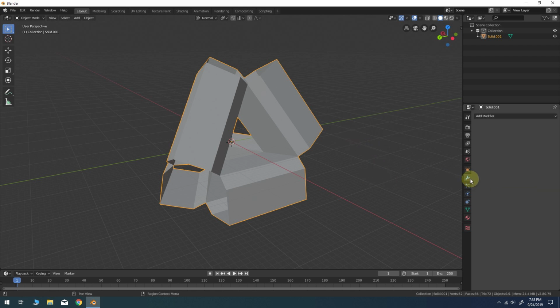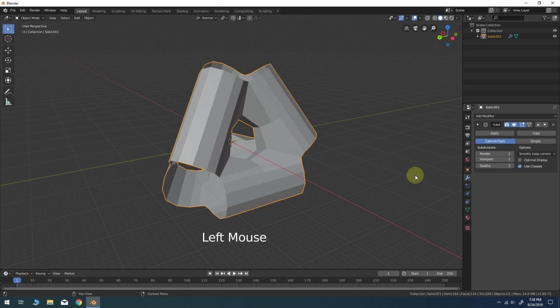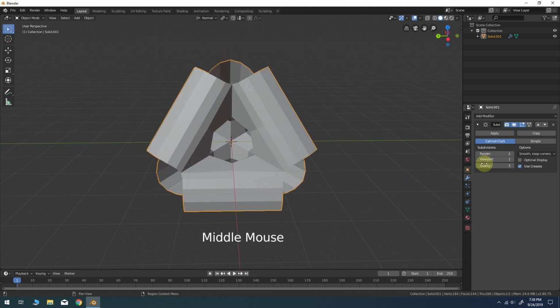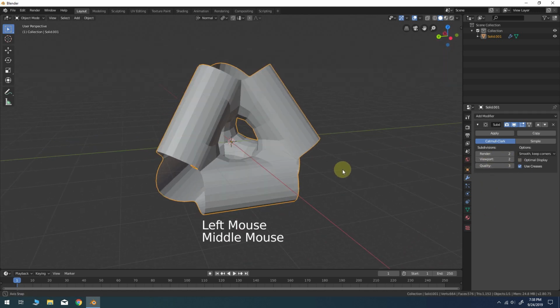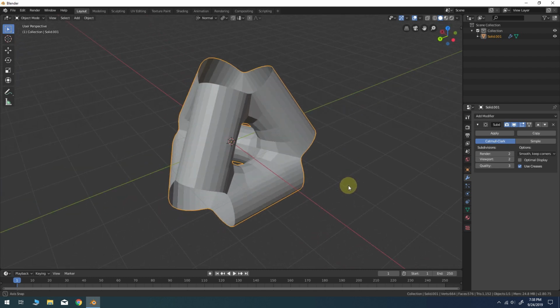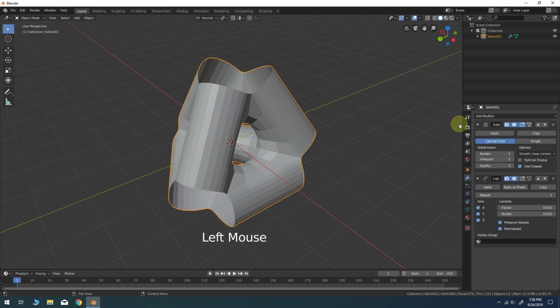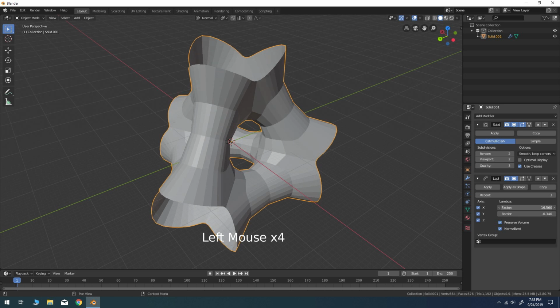So now we can go over to the Modifiers tab in the Properties panel. And let's bring in a subdivision surface modifier. We'll give it 2 iterations, 2 subdivisions. Next, we'll add a smooth Laplacian modifier. Increase repeat to 3, and you can play around with the border, but the main thing is the factor.